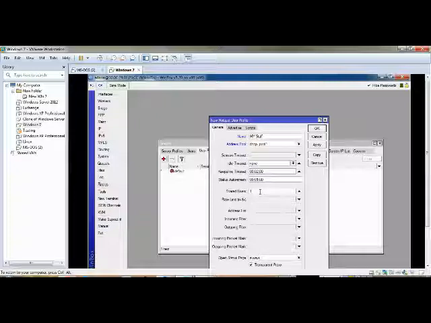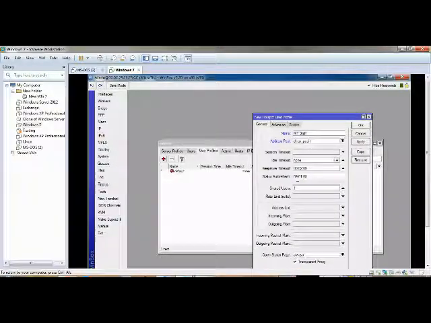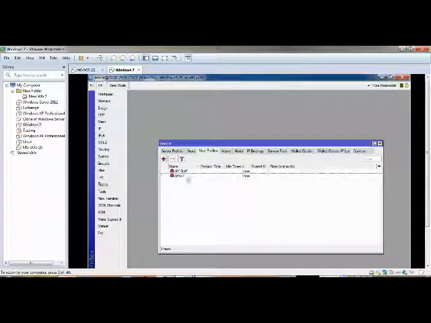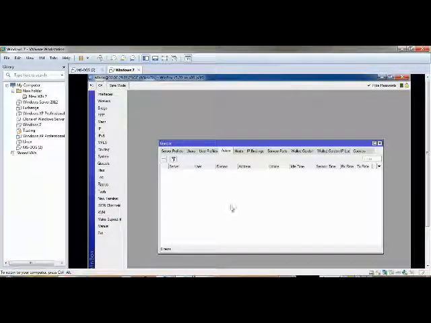For example, for one user you are giving one username and password. Do you want that username and password to work only for that device, or do you want to give access to another device, another user also? If I created one admin and a test user, and I give this test user to others, if you put here shared users 10, the same credential can be used by 10 users. If you put one, only one can access. Okay, this is the active list. Whoever has access, who is accessing your internet, you can see here.